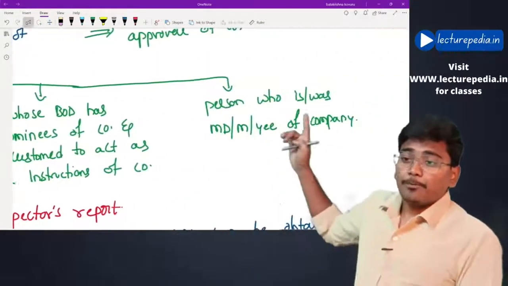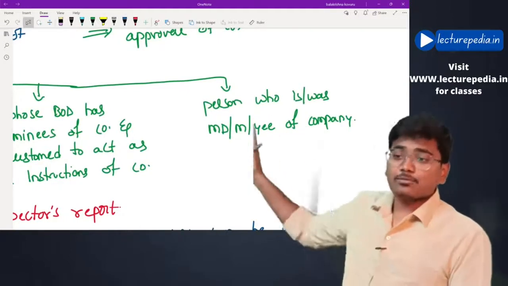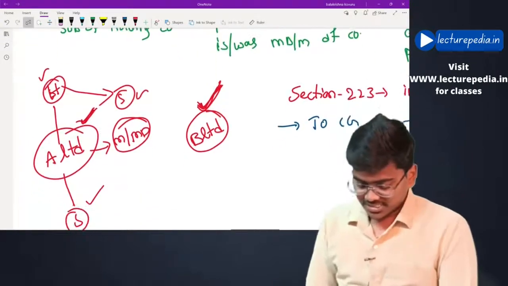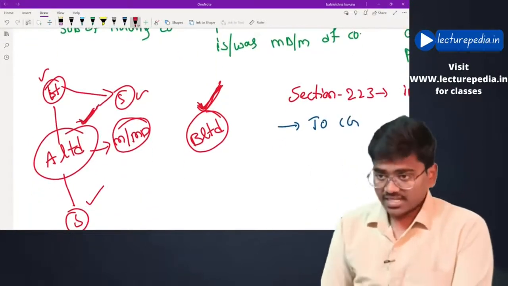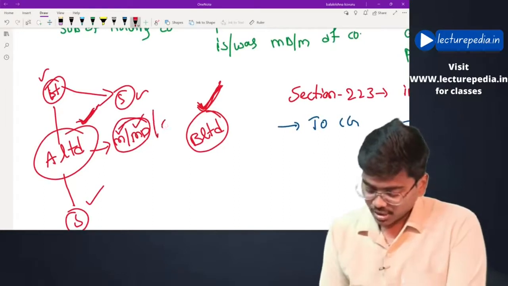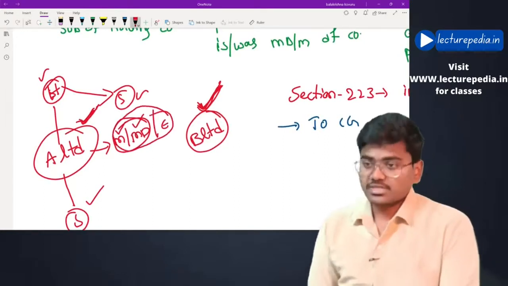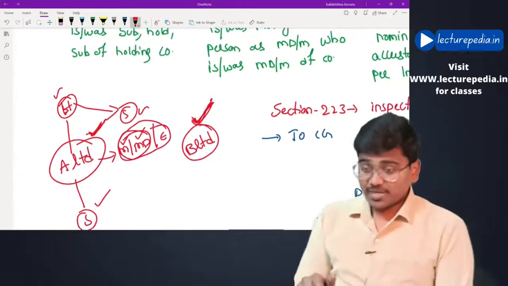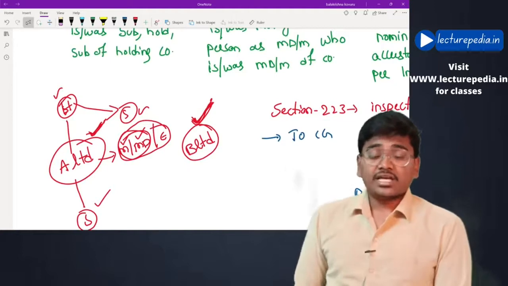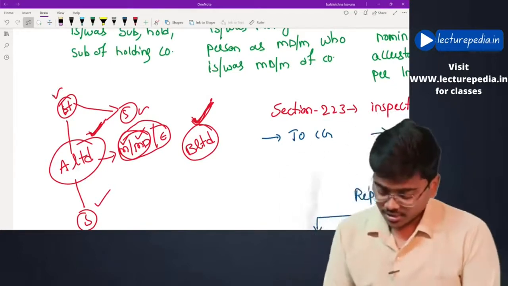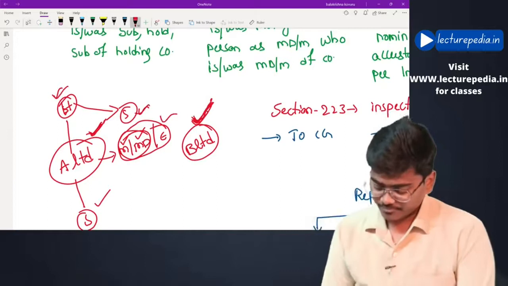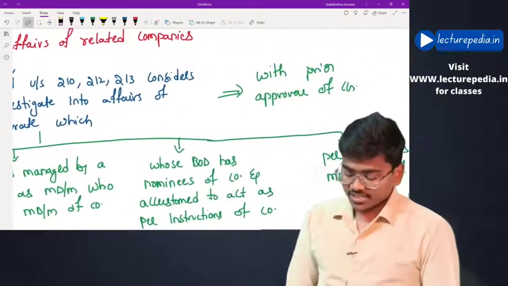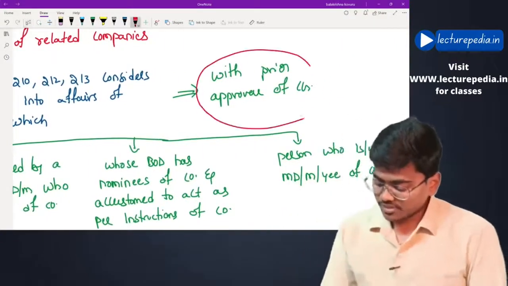Or a person who is or was managing director, manager, or employee of the company. See, investigation is going on against A Limited, and in A Limited, the manager, managing director or employee, these people will also be treated as related persons or related entities. Now, the inspector, if he feels necessary, can also conduct investigation in all these related entities. Hope this is clear. But for conducting the investigation into related entities, he should get prior approval of the central government.